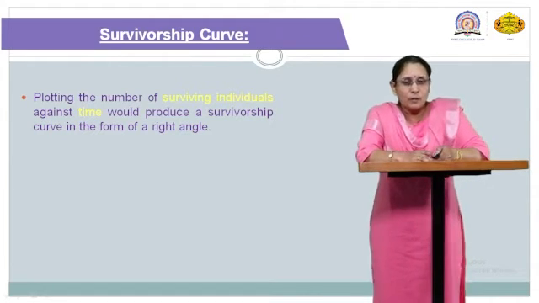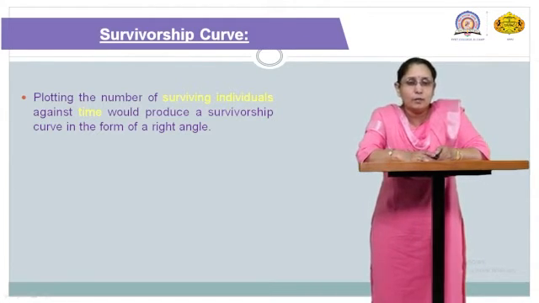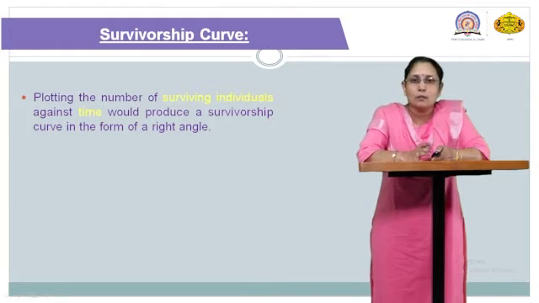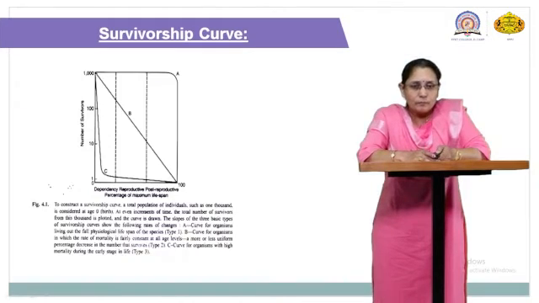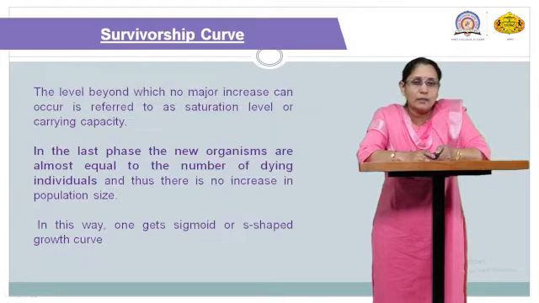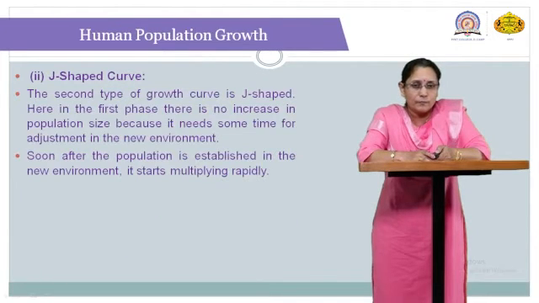The survivorship curve is basically the plotting of the number of individuals against time, the number of individuals per unit time. Here, basically two curves we are going to learn. First is the sigmoidal curve and the second one is the J-shaped curve.